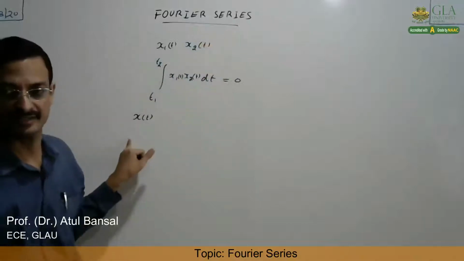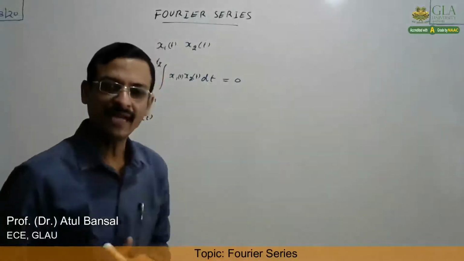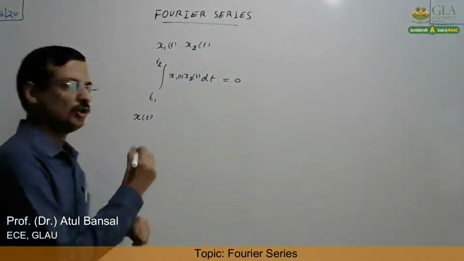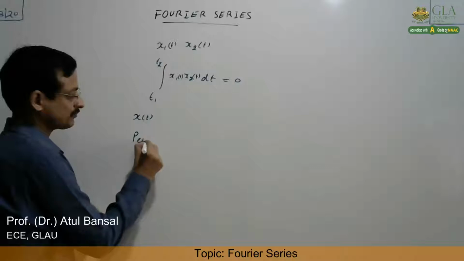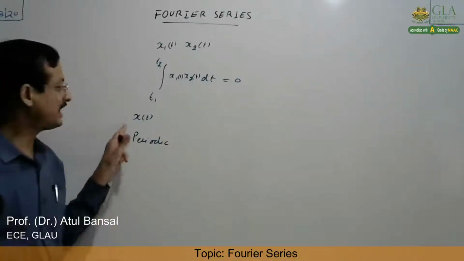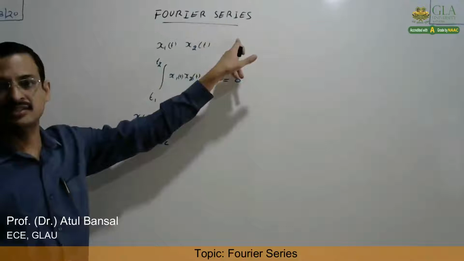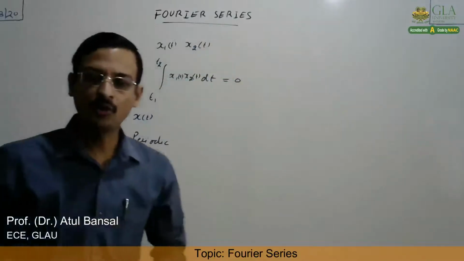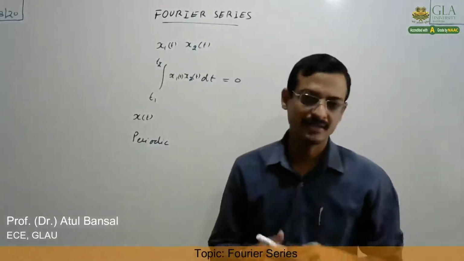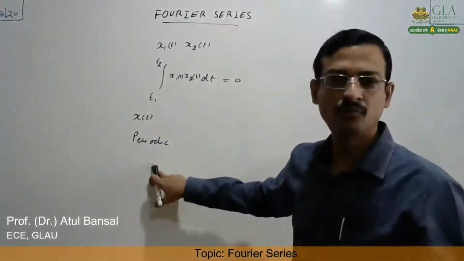Further, this Fourier series has one major limitation, that it can be applied only to periodic signals. So x(t) has to be periodic to obtain its Fourier series. For a non-periodic signal, Fourier series is not defined. That is why in practical day-to-day life, Fourier series has lesser utilization as compared to Fourier transform, because Fourier transform can be applied to both periodic and non-periodic signals, and Fourier series can be applied only to periodic signals.